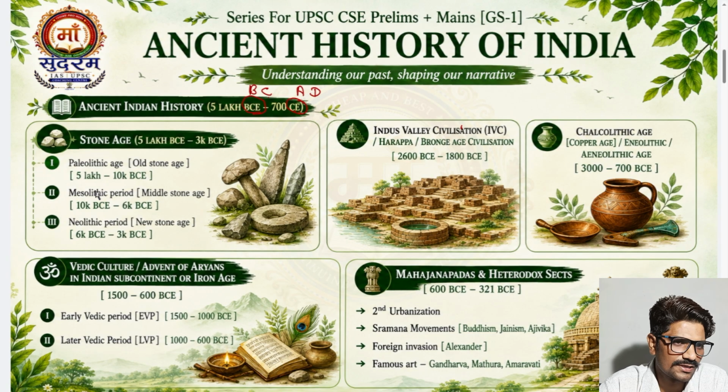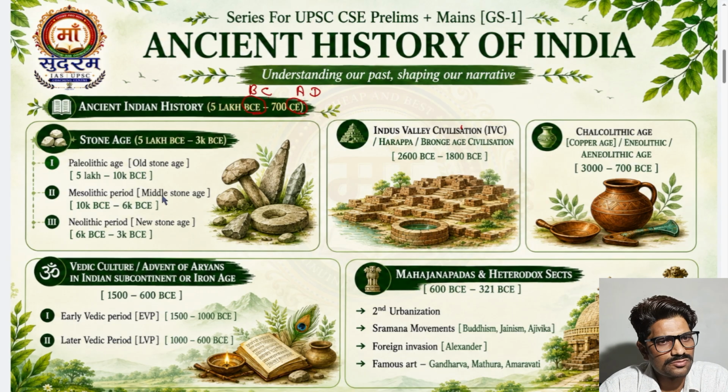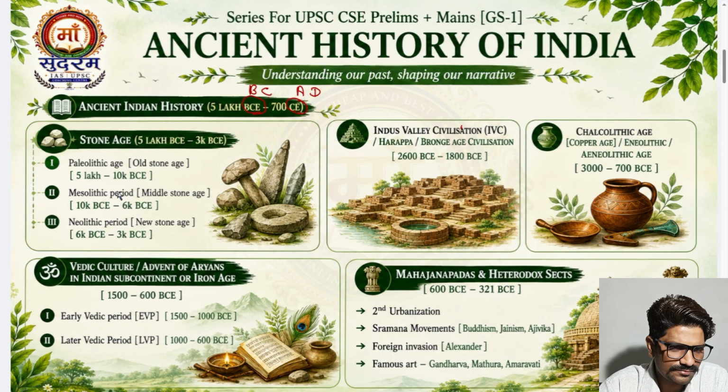Of course, this is also stone, but initially they were making big tools, and here they started to use small tools. This is also called microlith. So like this, slowly their life kept improving. Understood? That was the Mesolithic time.